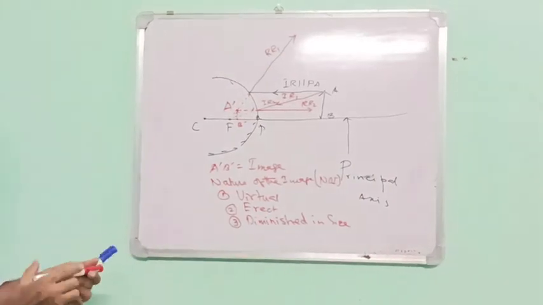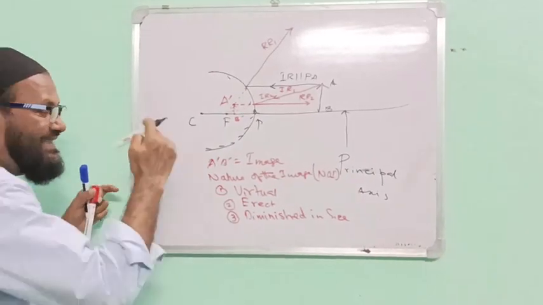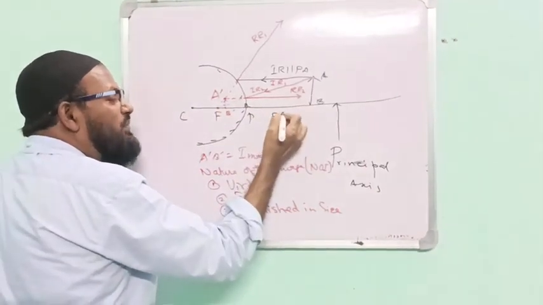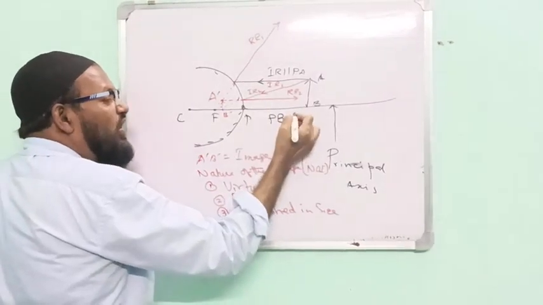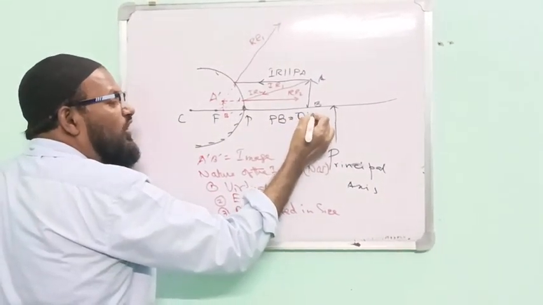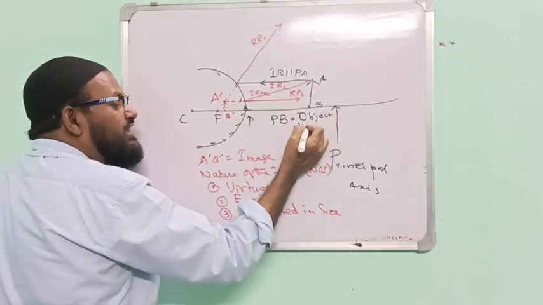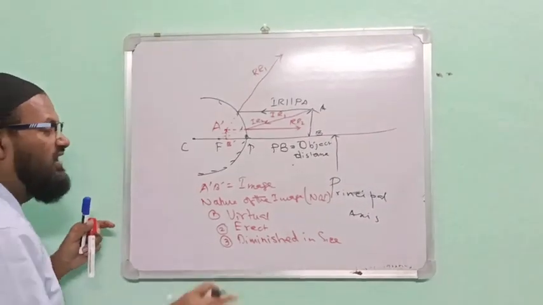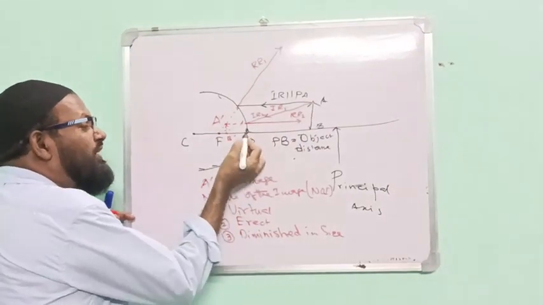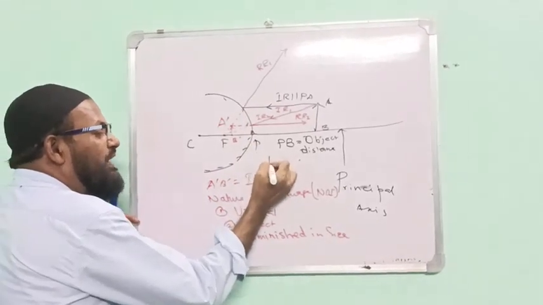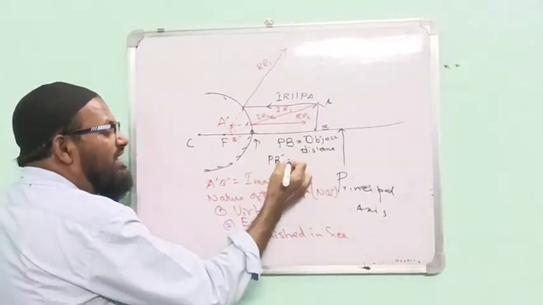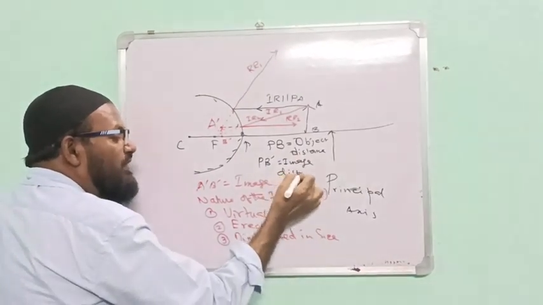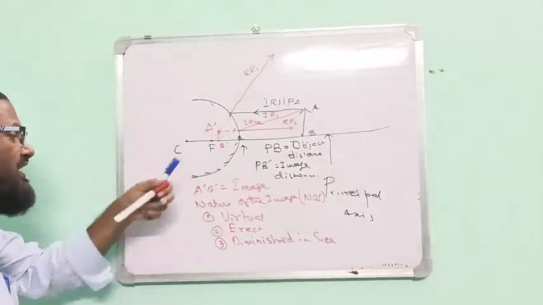Okay. Next part is very, very important. Be careful here. What is PB? Sir, this is object distance. Now the question: this object distance, is it positive or negative? I will take that up. What is PB dash? PB dash is the image distance. Please see here. Image distance.